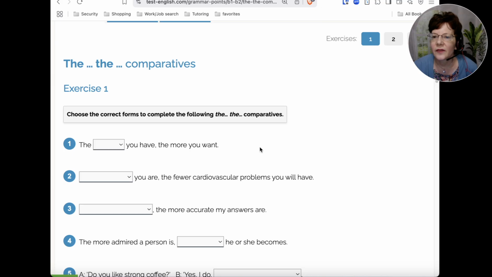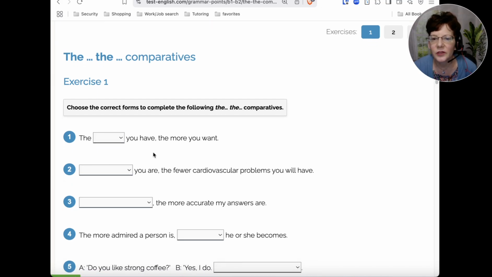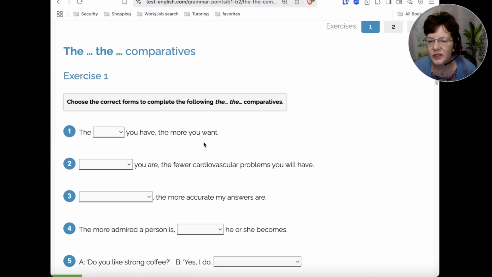Okay, so we have the comparatives. From the drop-down boxes, we'll choose the correct option. The more you have, the more you want. So more, richer, or most are the choices. Obviously it corresponds to the second part too. So if you chose more, that would be correct. The more you have, the more you want.